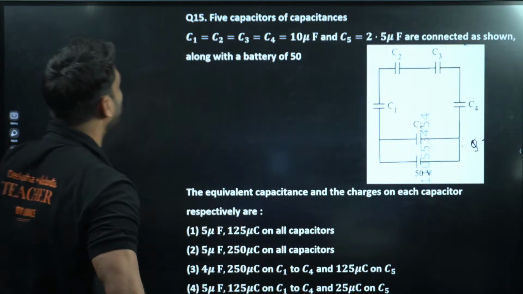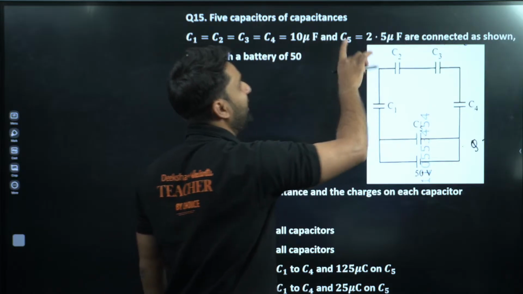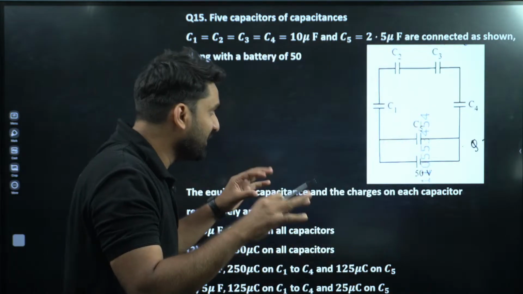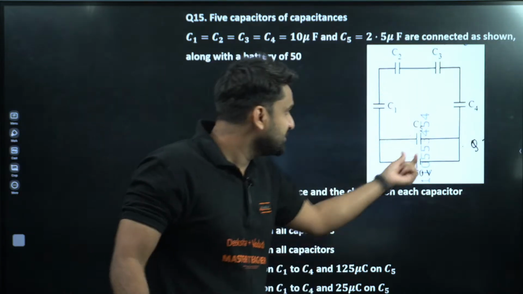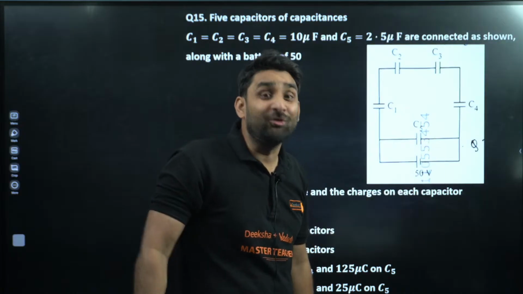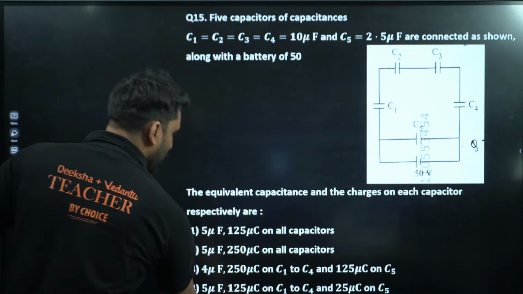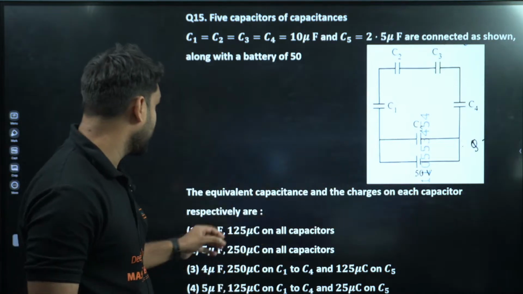Okay, moving to next. 5 capacitors of capacitance C1, C2, C3, C4 equal to 10 microfarad and C5 equal to 2.5 microfarad. Okay, champion. So there are 4 capacitors, 1, 2, 3, 4, connected in series combination. One more capacitor is connected in parallel combination with all these. Now, a few options are there. So the equivalent capacitance and the charges on each capacitor respectively will be what?